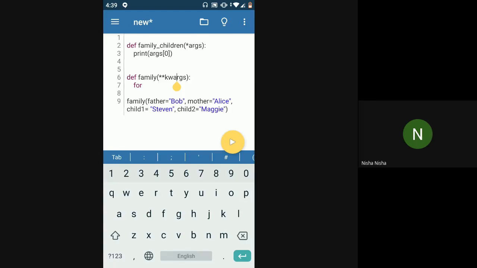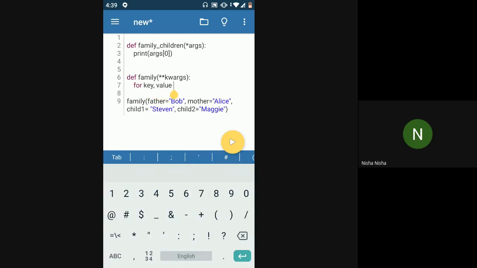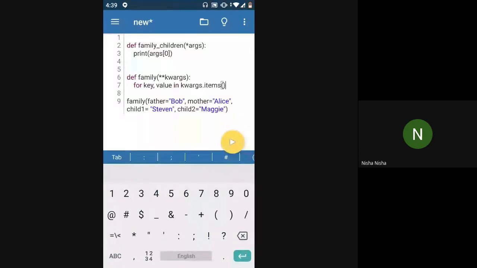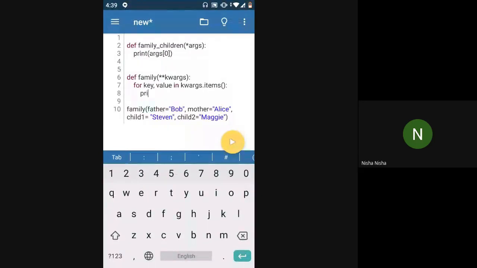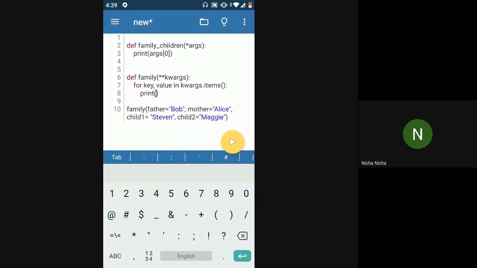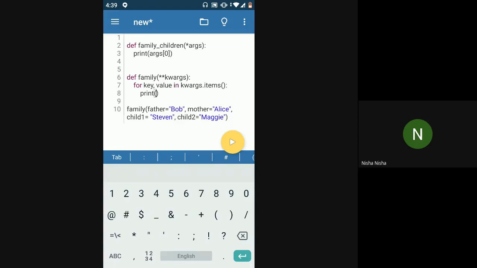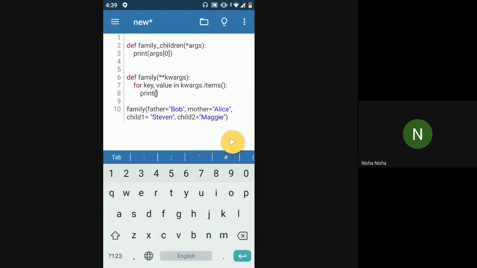Okay, so which means this would be like a dictionary. So I can say key comma value in kwargs.items(). That is how you access elements from the dictionary, right? You use .items(), and here I can say print whatever is the key, which means in this case, like father would be the key, right? Father is the key, so I just say key, and the name, whatever would be the name. So father name is equal to,